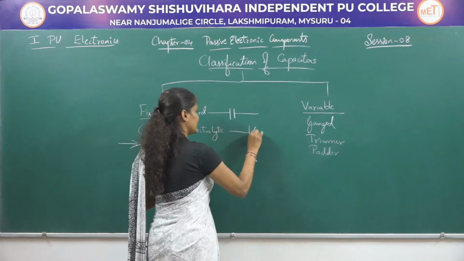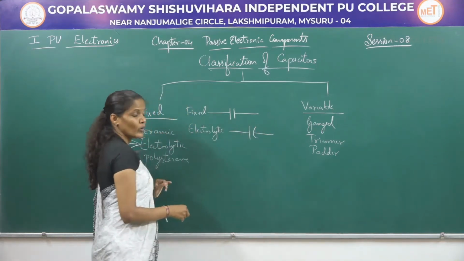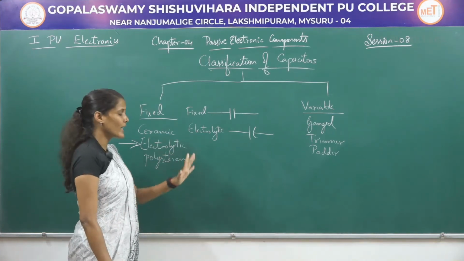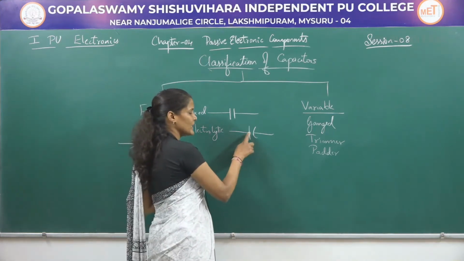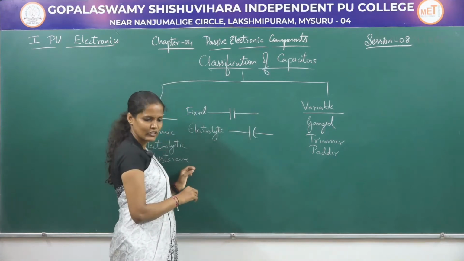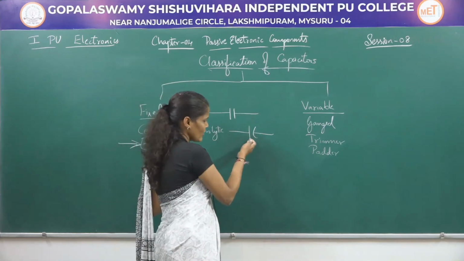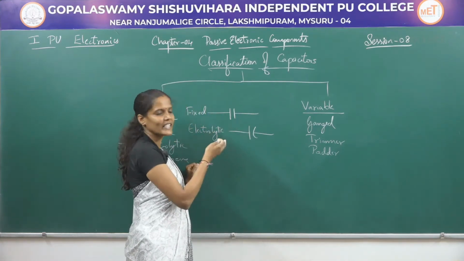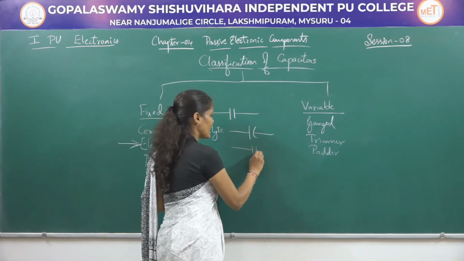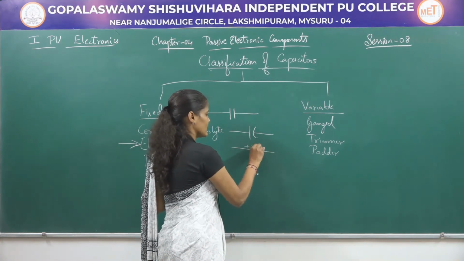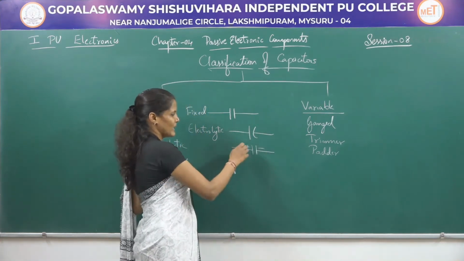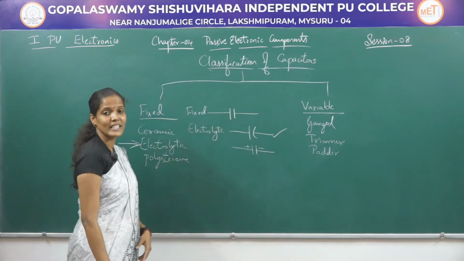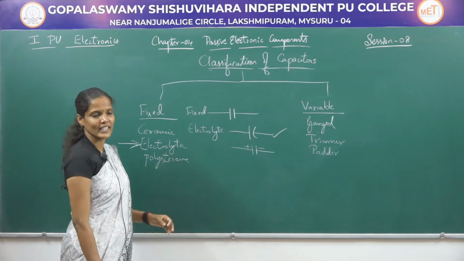Those electrolytic capacitors are symbolically represented like this, one with a straight line and one with a curved line. So, this is an electrolytic capacitor where the straight line indicates the positive terminal and the bent line indicates the negative terminal. So, whenever you write the capacitor in this manner, you need not again mention the positive and the negative polarity. If you are going to write the capacitor in this way, then you have to mention like this, but usually the electrolytic capacitors will be symbolically represented in this manner.